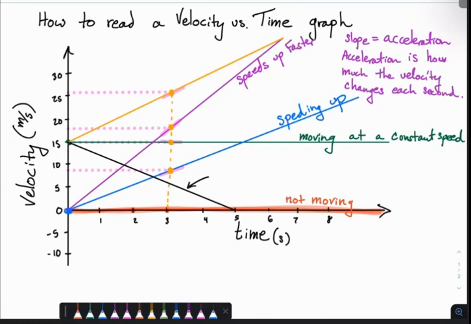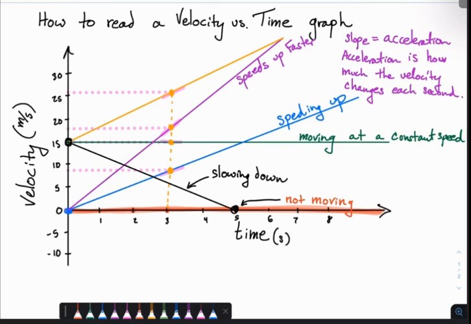Alrighty, and the last line that I want to talk about is this one here. What is happening when you have a negative slope? Well, for this, I'm starting with a velocity of 15 meters per second. I'm ending with a velocity of not moving because it's not moving when it hits that horizontal axis. So this then is slowing down because I was going quickly at 15 meters per second, and then I stop. So this is slowing down.